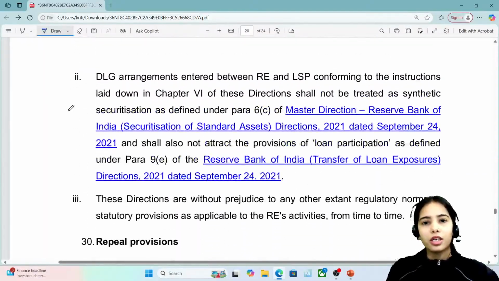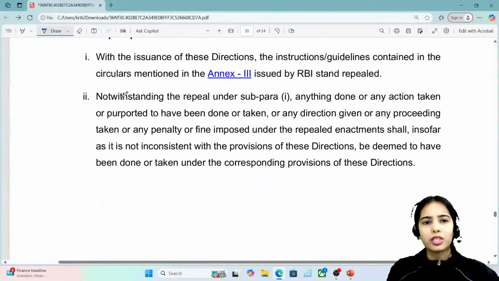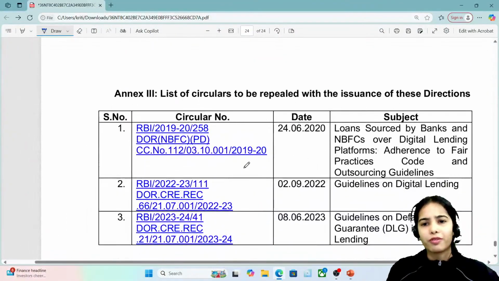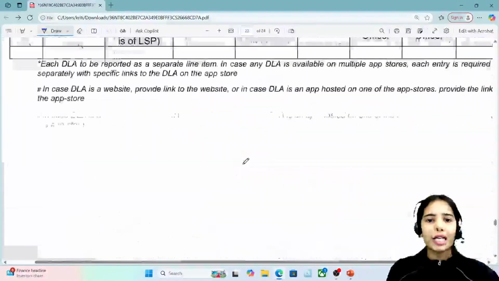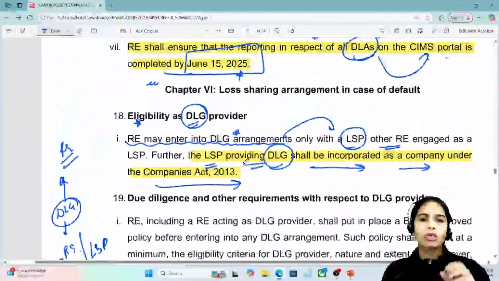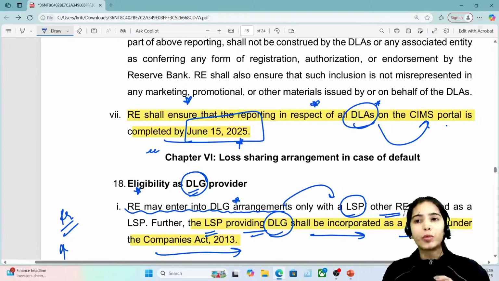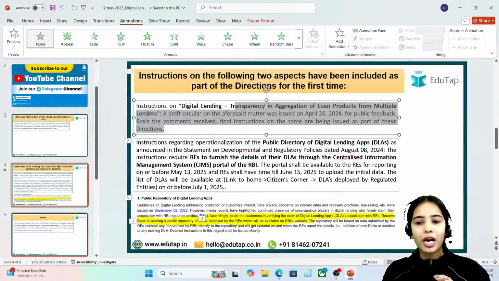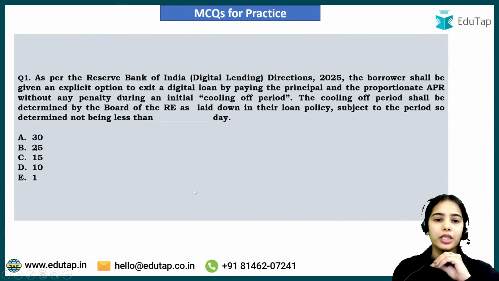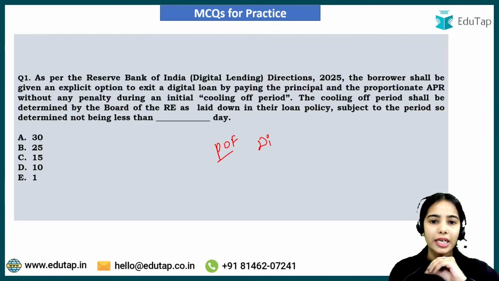So this is it for today, and these are just the repeal provisions. So these provisions have been repealed, but you don't have to focus on that. So I have covered the overall directions. I knew that these directions are important. Some points are very, very important, especially the data points, so you have to focus on those.